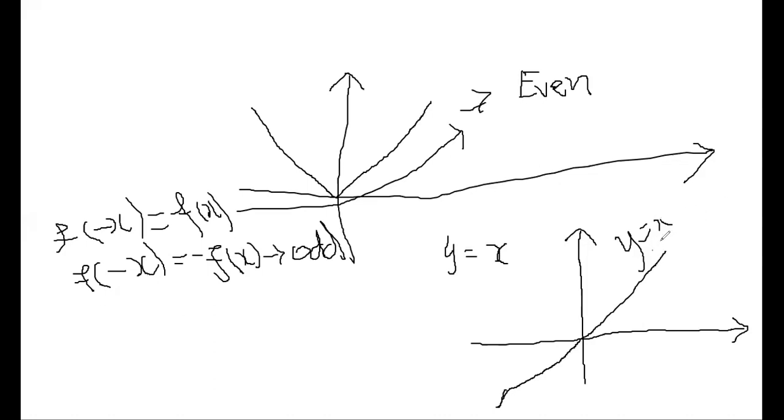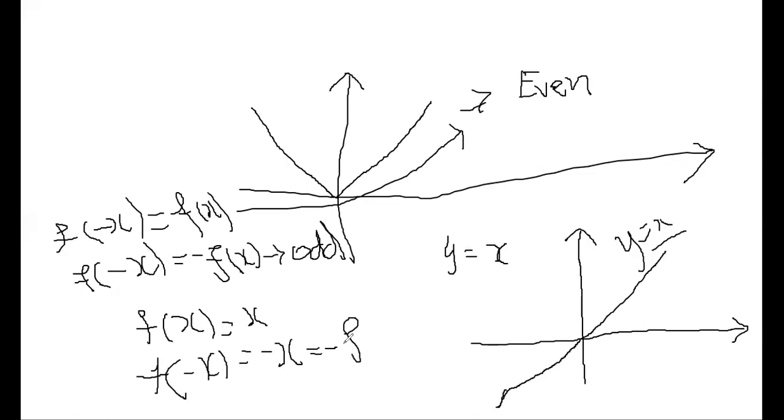y equals x means f of x equals x, right? This is the function. Now if we replace x by minus x, what will it become? f of minus x will be equal to minus x, since wherever x is there, you replace it by minus x. We can write this as minus f of x. Is it right?